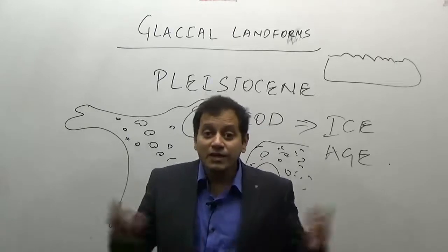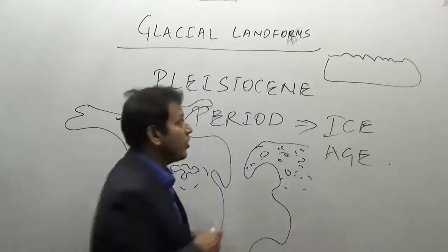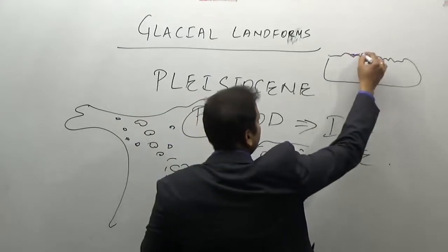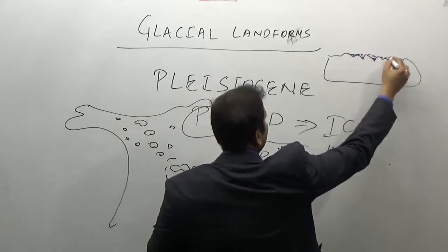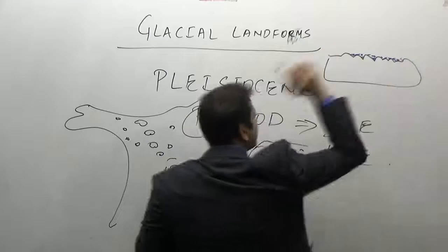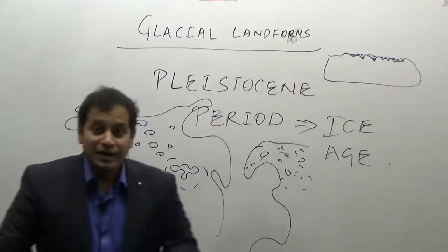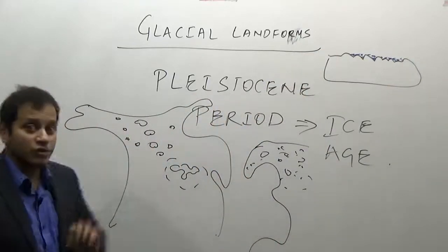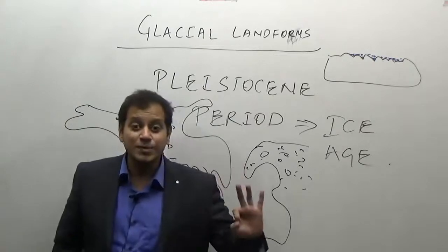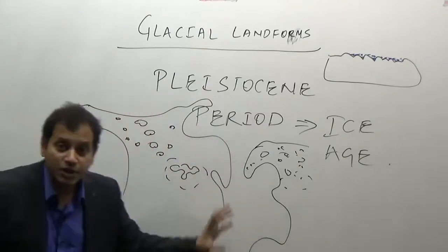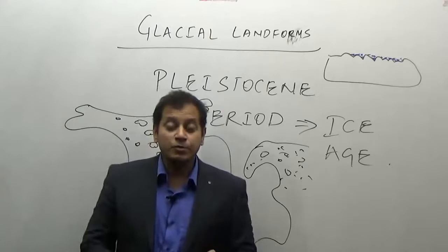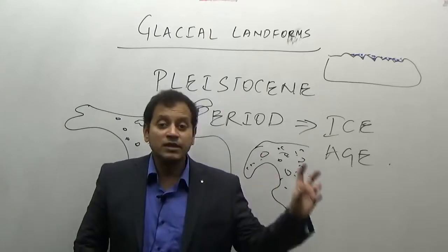And whenever the ice melts, these scratches get filled with water, because water gets collected in these scratches, and therefore lakes were formed in this region. So in the areas which experienced the Pleistocene glaciation period, what is the one kind of topography? Formation of numerous kinds of lakes.